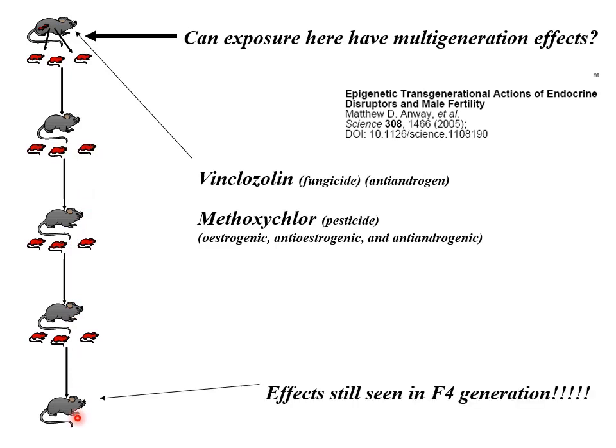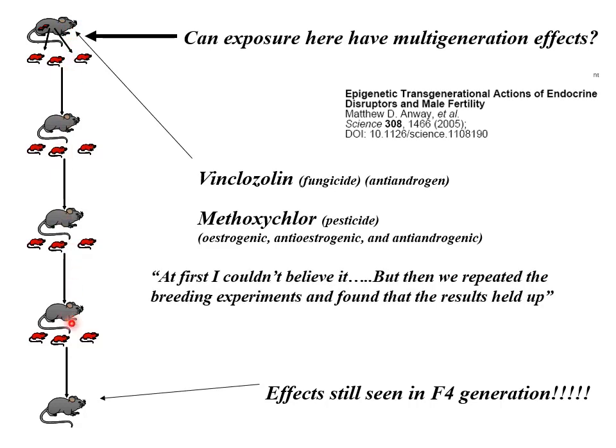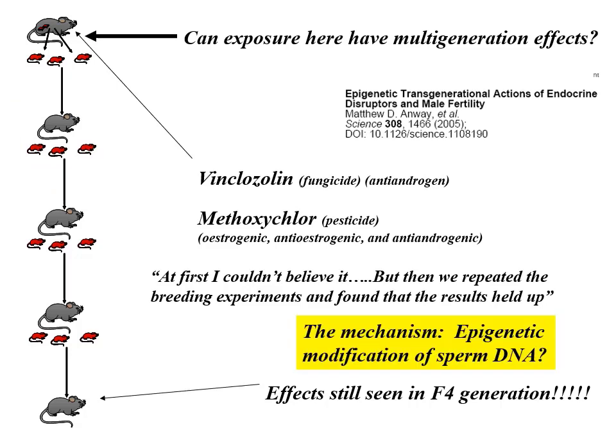And the surprising thing was, effects were still seen in the 4th generation. This was amazing. They didn't really expect that a single exposure of the pregnant female back up here would still be having effects generation after generation. None of these had seen the chemicals directly. And what could be the explanation? Epigenetic modifications. And there was evidence of epigenetic modifications of the sperm DNA which was being passed down generation after generation from that single exposure to these endocrine disrupting compounds.